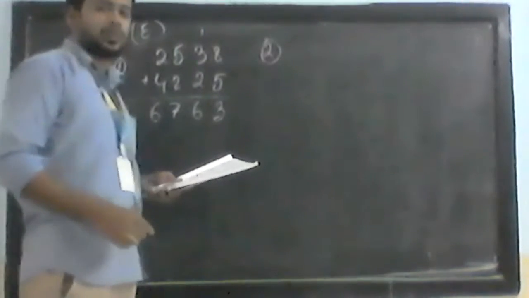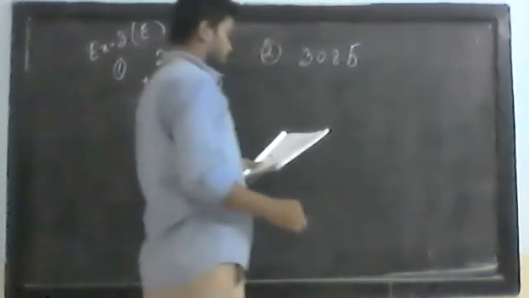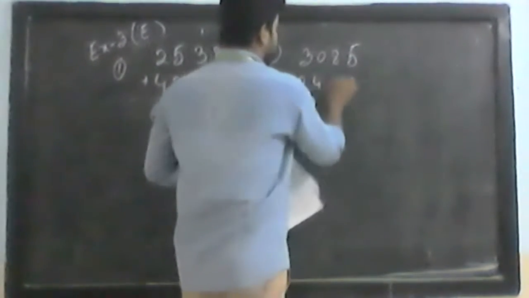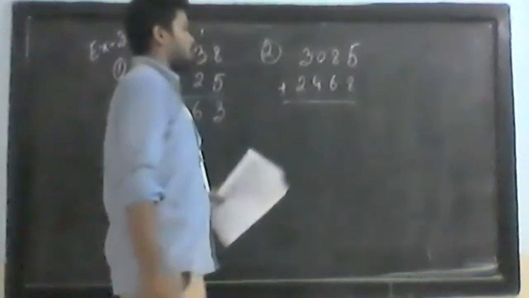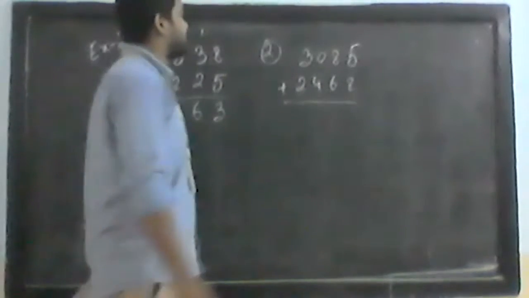So what do we have in question number 2? See, 3,085 will be added with 2,468.